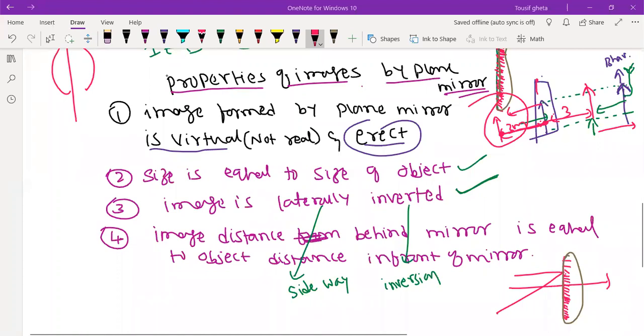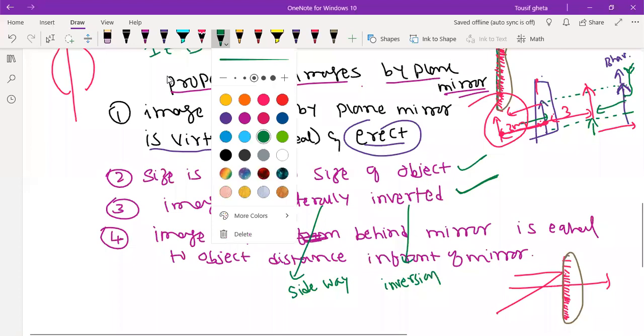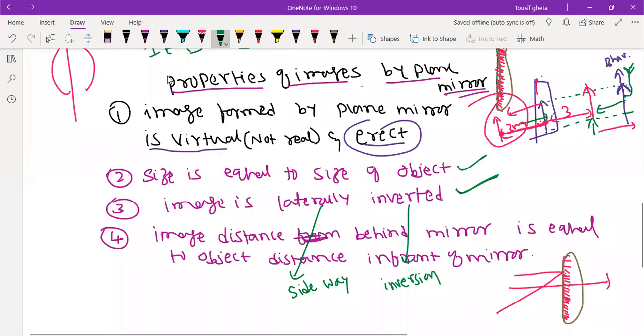What about the second point? The size of the image is equal to the size of the object. If your height is 5 meters, then in the mirror it will also look like 5 meters only. Your height will not look more or less. Next, the image is laterally inverted. Your right hand will look like the left hand in the image of the mirror.